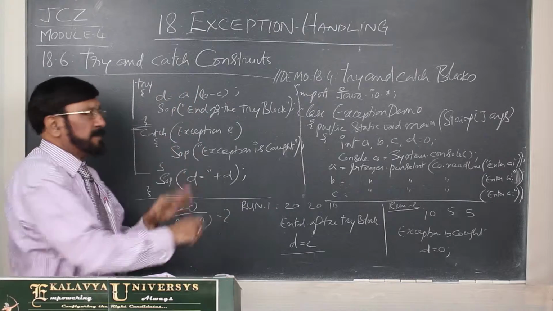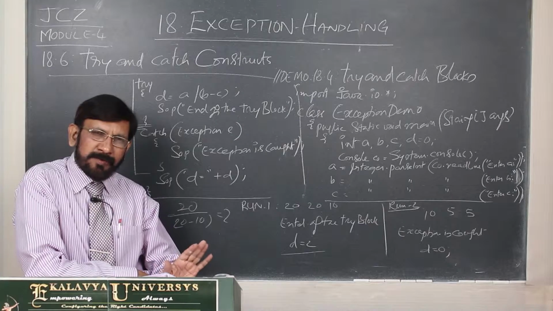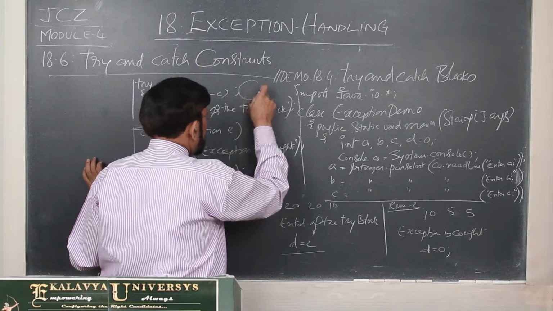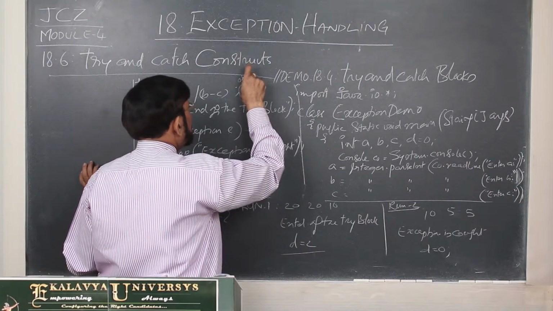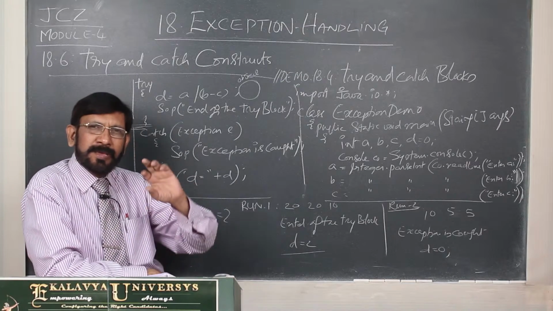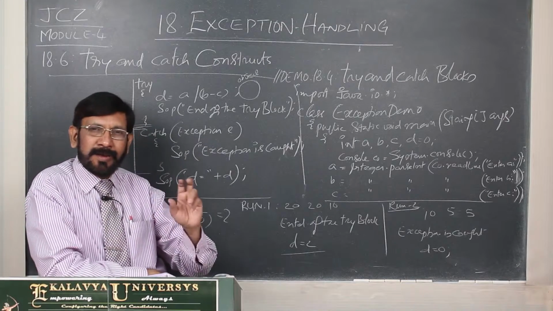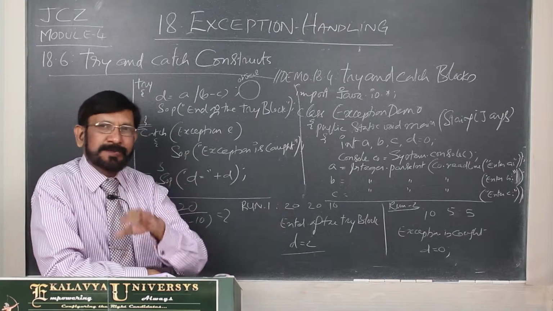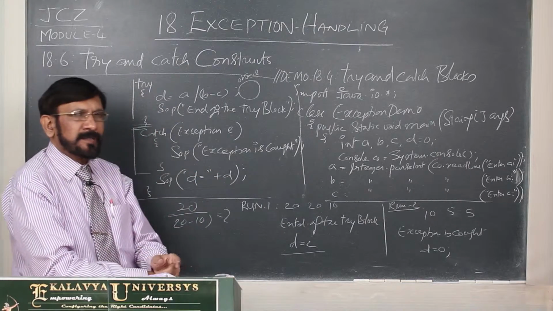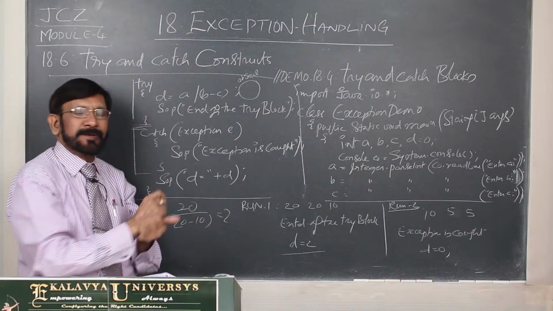This is the critical statement. Here one error was committed. Then what happens? It is converted into an object. This point you have to understand. The runtime system converts the exception into an exception object, and it has a name also. Already I told you, ArithmeticException. When we make integer division by 0, ArithmeticException is thrown from here.